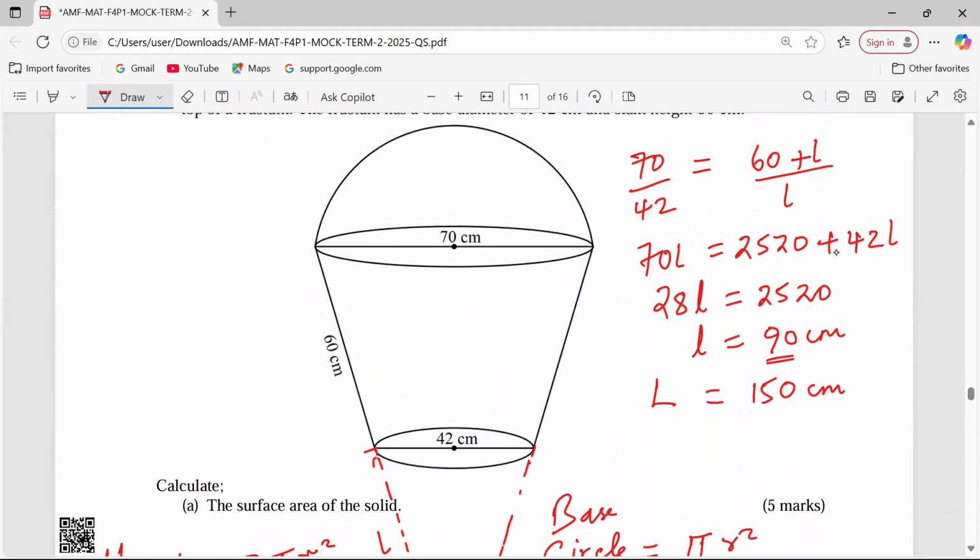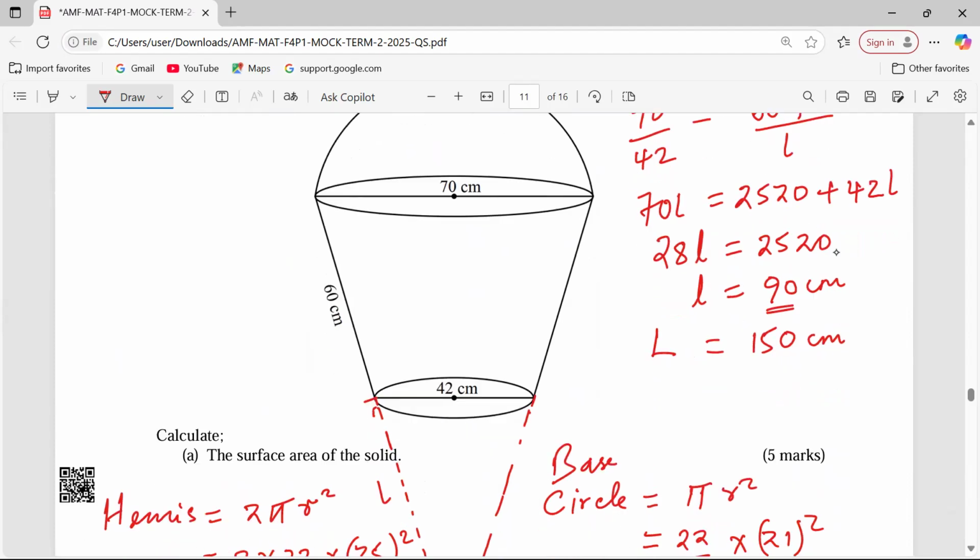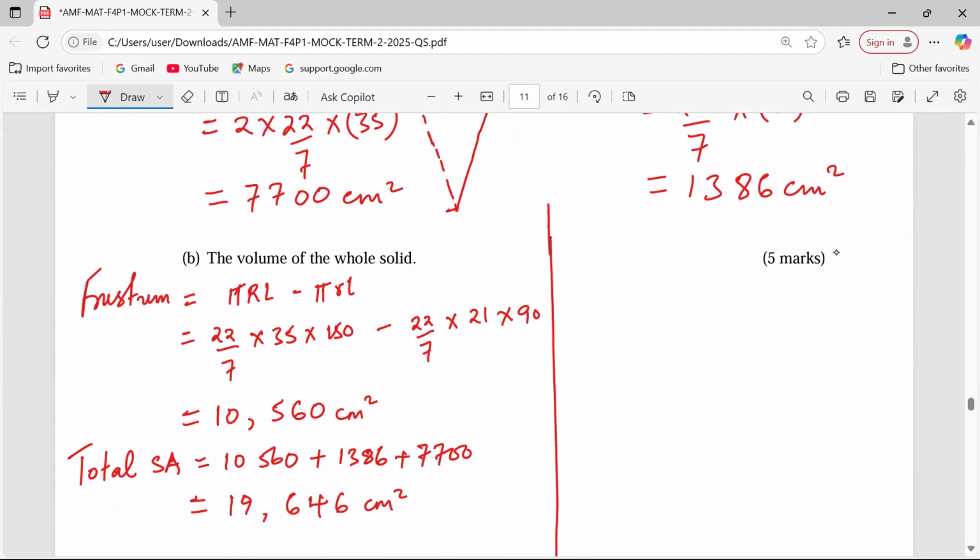A top, which is hemispherical. And remember, for a sphere, we use 4 over 3 pi r cubed. So being hemispherical, it is 2/3 pi r cubed. So we need a hemisphere. The hemisphere shall be 2 over 3 pi r cubed that way.